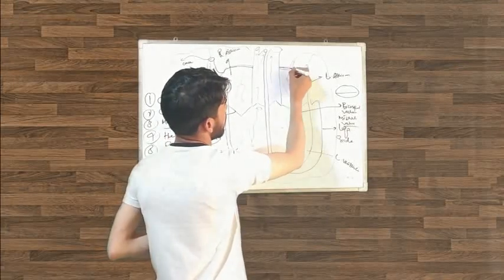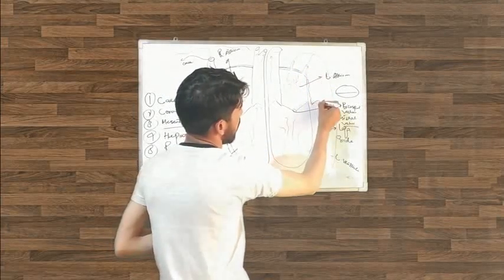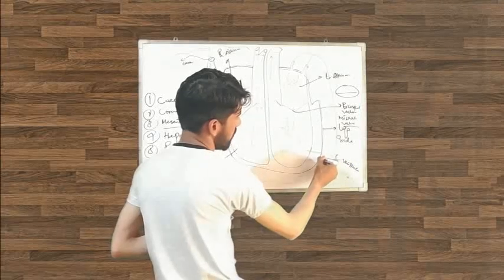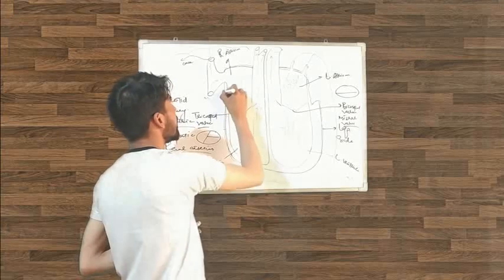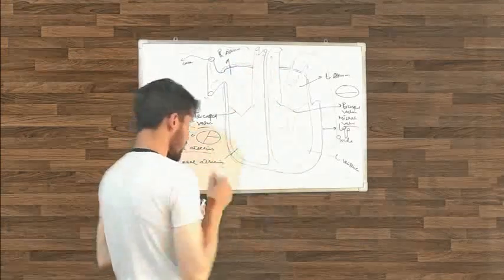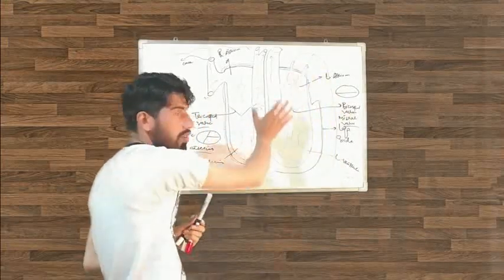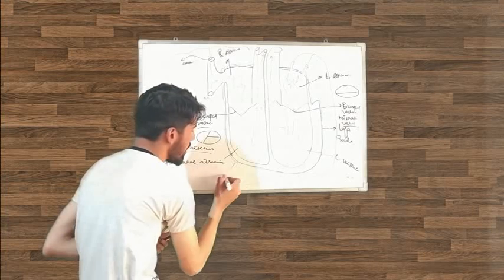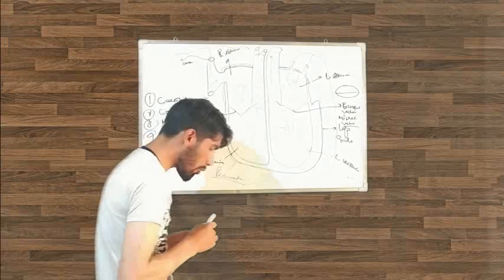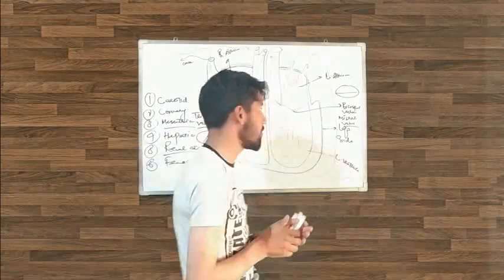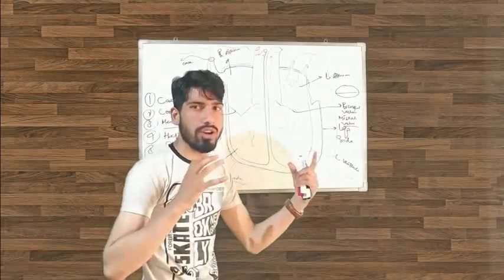This is the layer which wraps all around the heart. This layer which wraps all around the heart is called pericardium. The pericardium provides physical protection to the heart, and it also protects from the overexpansion of the heart.